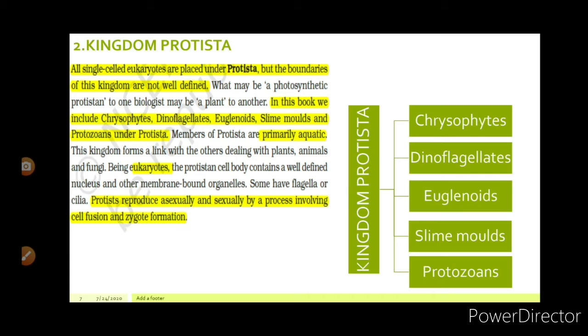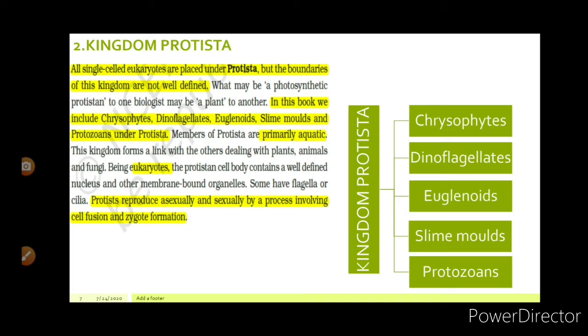Members of Protista are primarily aquatic. So there can be terrestrial ones, but most of them are aquatic. This kingdom forms a link with the others dealing with plants, animals, and fungi. Being eukaryotic, the protist cell body contains a well-defined nucleus and other membrane-bound organelles. Some have flagella or cilia. Protists reproduce asexually, or sexually by a process involving cell fusion and zygote formation.